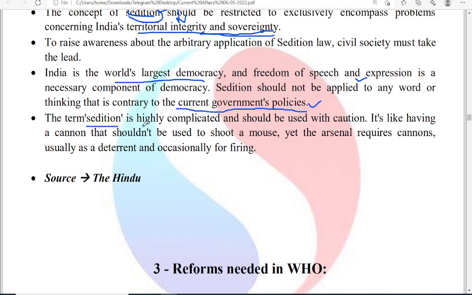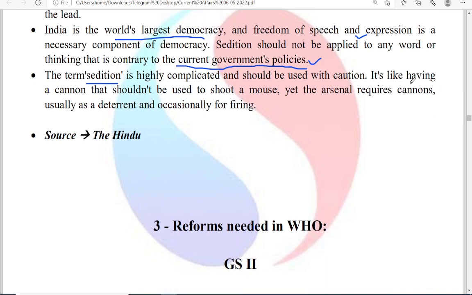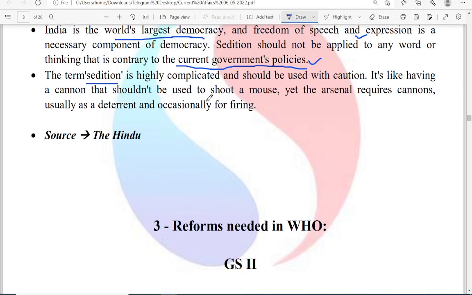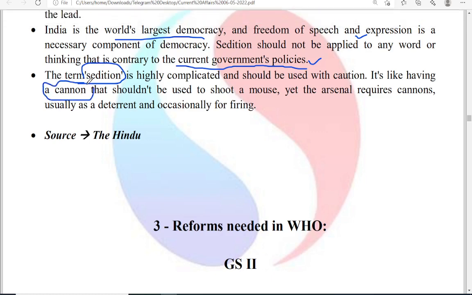The term sedition is highly complicated and should be used with great caution. If you have a cannon, it should not be used to shoot a mouse; an arsenal usually requires cannons. Here he compared the law of sedition with the cannon.